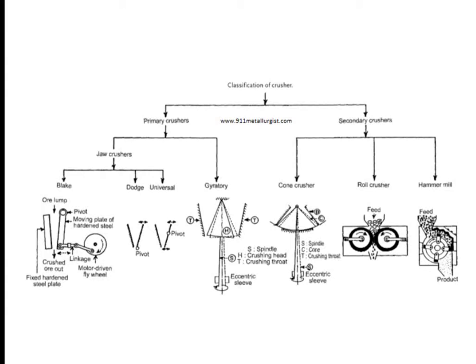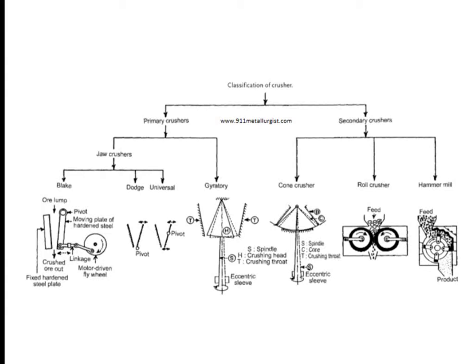So this is the classification of the crusher. So it is classified into primary crushers and secondary crushers. Primary crushers is once again classified into jaw crushers and gyratory crushers. Jaw crusher in turn is of three types: Blake jaw crusher, Dodge jaw crusher, and universal jaw crusher.